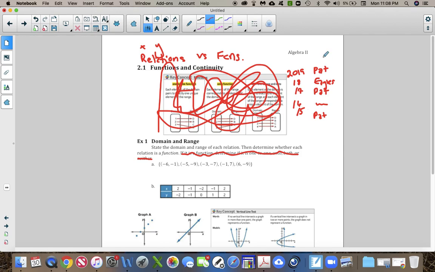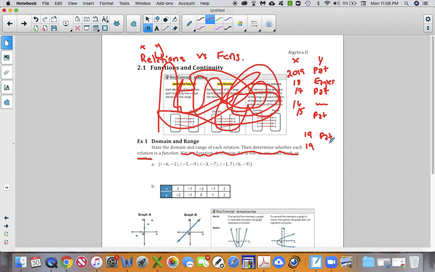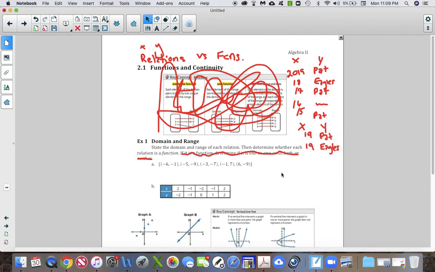Now that is okay that these guys are the Y coordinates and the Patriots are repeating. Y's repeating is okay, but what is illegal is, let's say we had 2019 listed twice, and we had the Patriots winning here, and the Eagles winning here. Okay, that would be bad because this would imply that the Patriots and the Eagles are both winning the 2019 Super Bowl, which cannot happen. You cannot have 2 teams win any one Super Bowl. We're assuming that, you know, they can't tie, etc., things like that, right? So the X's repeating is a bad thing, and the Y's repeating is still fine, right? The Patriots can win multiple times. That's okay, but we can't have two years where 2 different teams are winning in the same year.